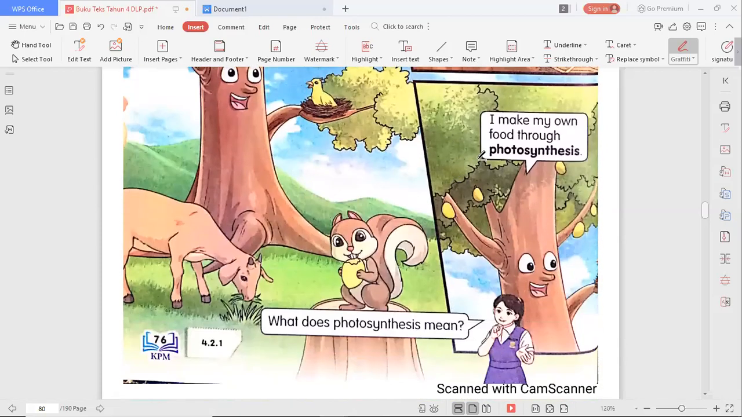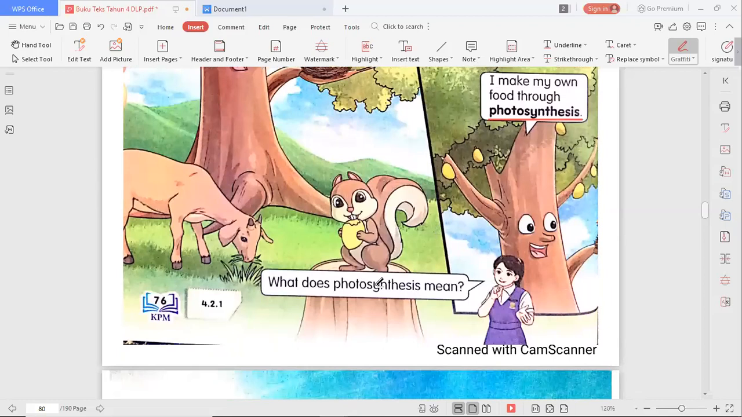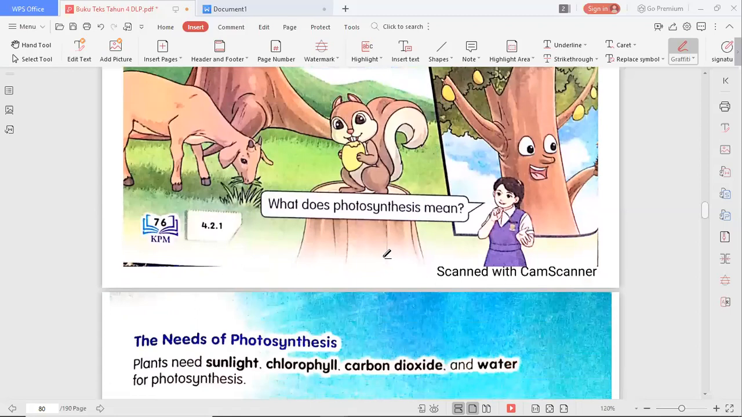Next, what is the tree's answer? "I make my own food through photosynthesis." So this is the way. Then we need to know what photosynthesis is. So what does photosynthesis mean? Do you know the meaning of photosynthesis? Now let us see here.